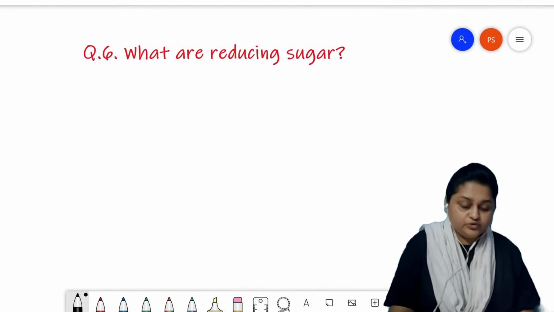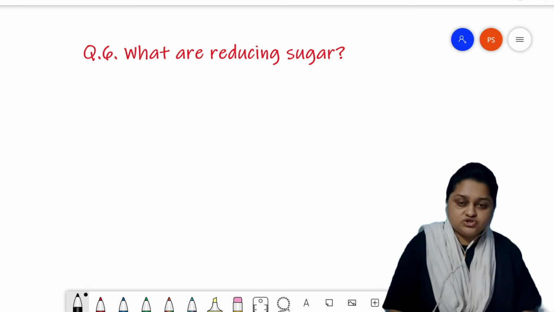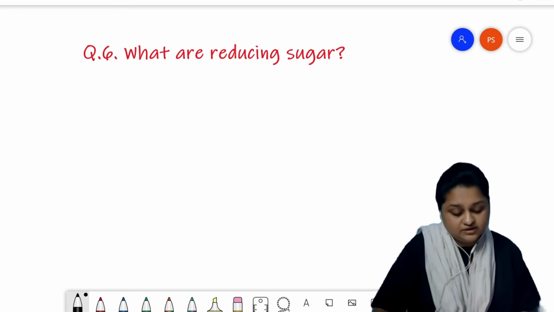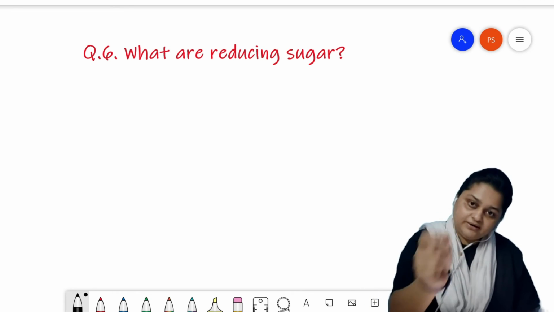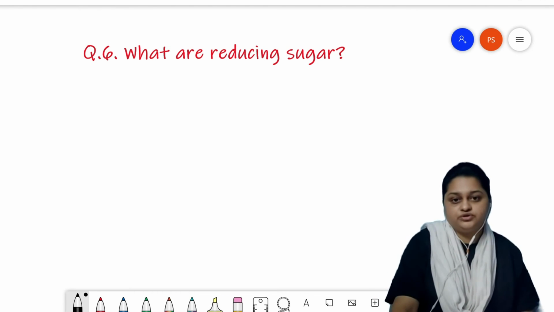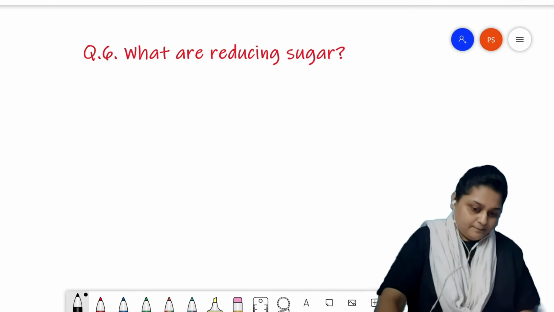What are reducing sugars? There are lots of various types of sugar that we can classify. Reducing sugars are those sugars which themselves get oxidized and help in reducing other elements. The typical reactions for reducing sugar are with Fehling's reagent and Tollens' reagent.